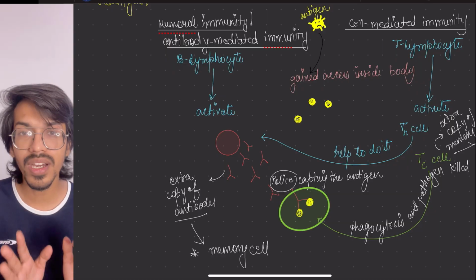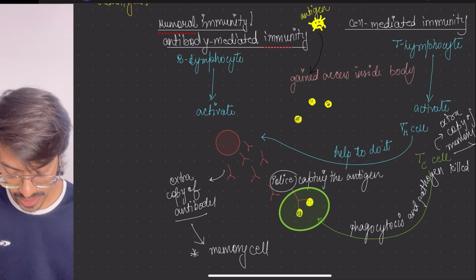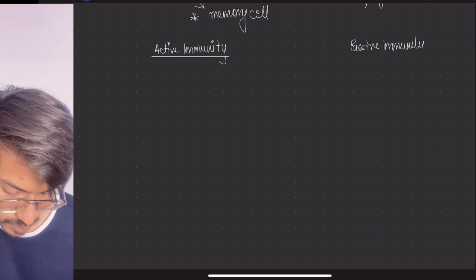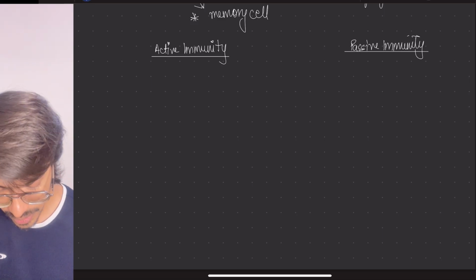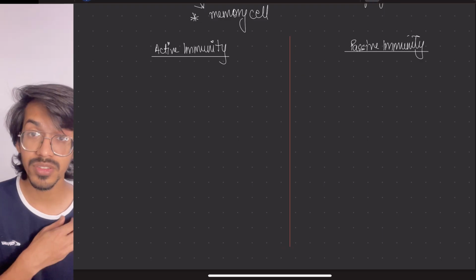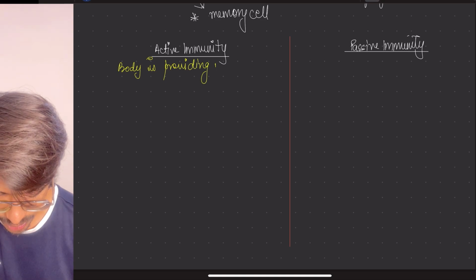Let's just see how we are making a person immune. Okay, so this thing is there. So next thing, that is of two types. There is active immunity and there is passive immunity. Now the active immunity is being made by the body itself. So the body is providing immunity itself.